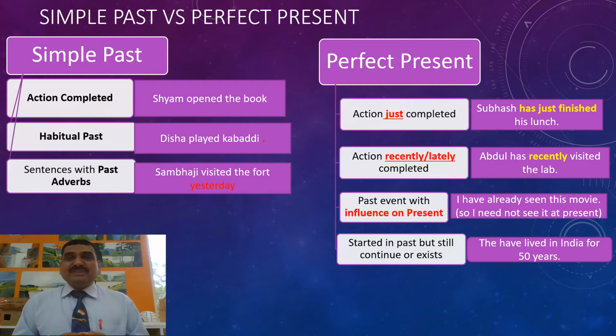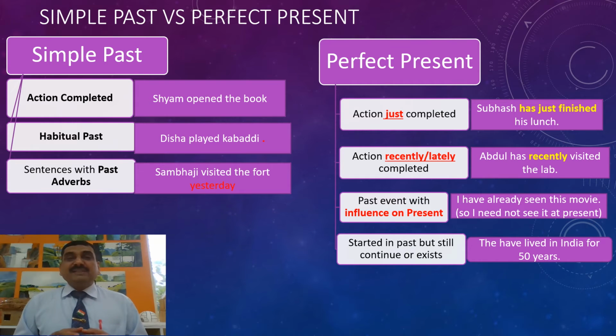Another kind of action that we can show using present perfect is the action that started in the past, or things that came into existence in the past and they still continue to exist, or those actions still continue. For example, Sachin has played in the Indian team for 20 years.